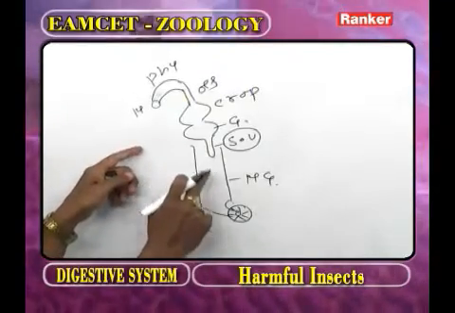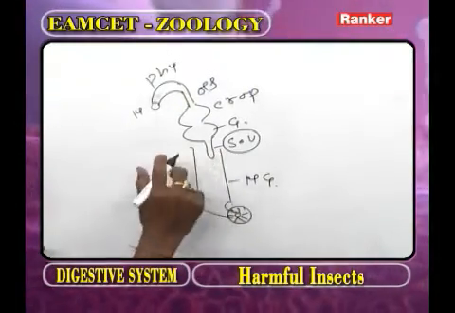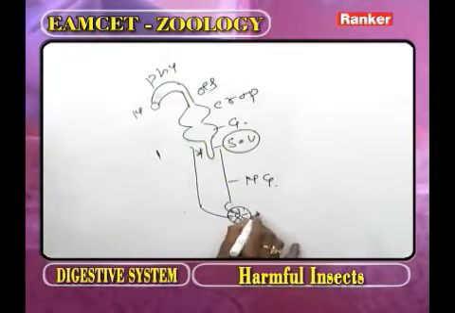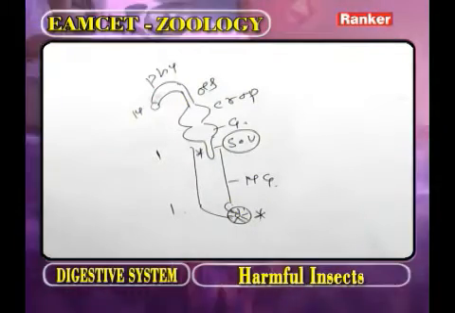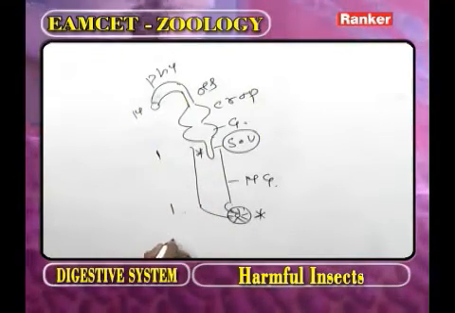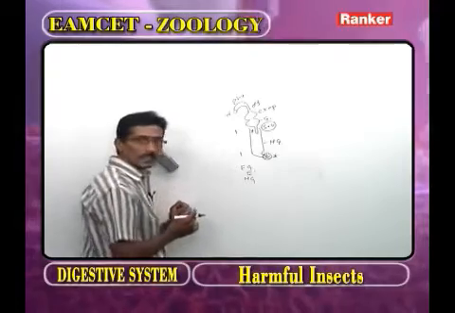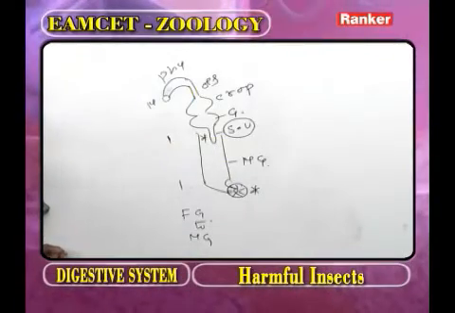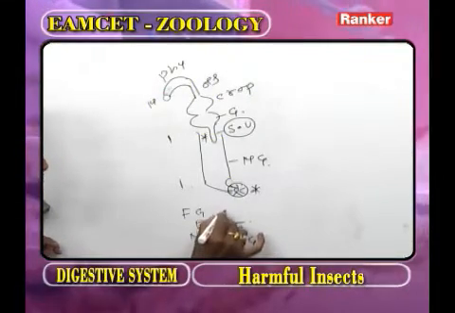Now, in the alimentary canal, how many valves are present? Number of valves: one. How many sphincters are present? One. Now as we observe, the stomodeal valve allows the food materials from foregut to the midgut but prevents the backward movement. At the same time, the stomodeal valve allows the enzymes from midgut to foregut.